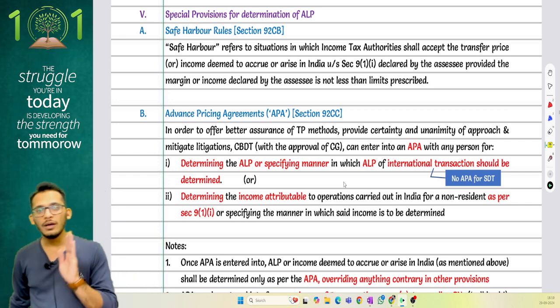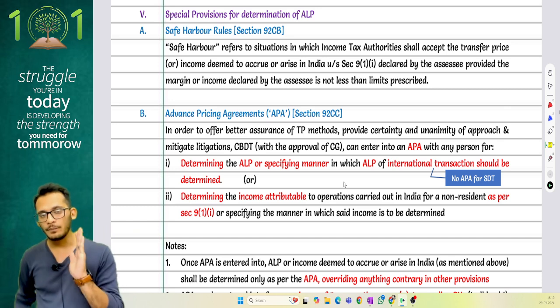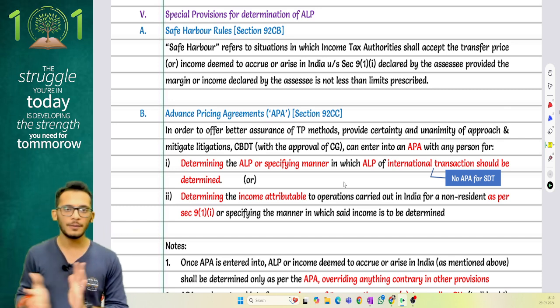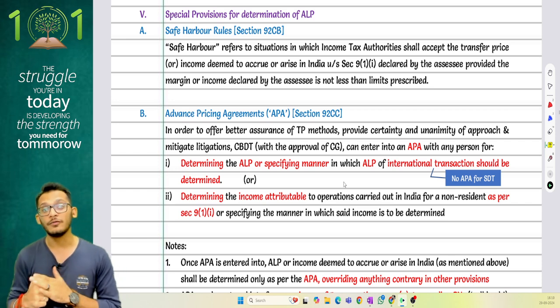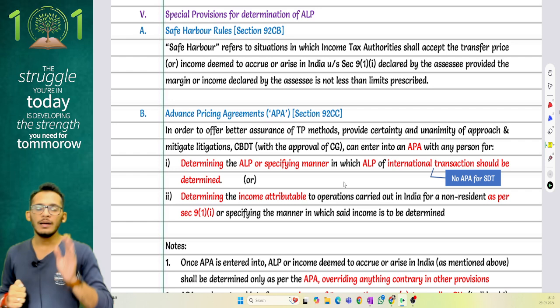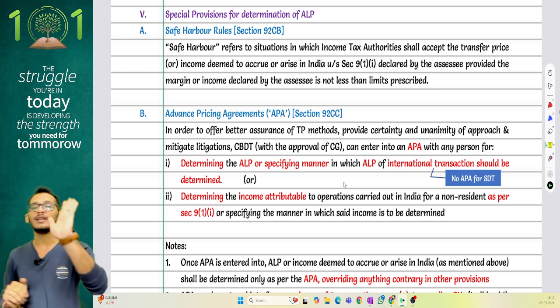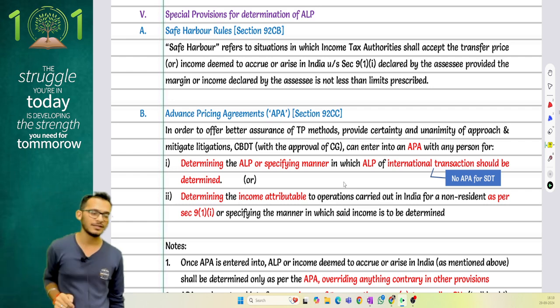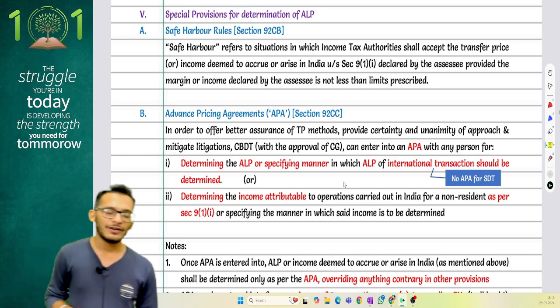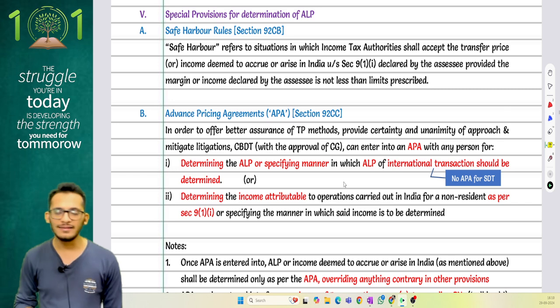If you do so, the agreement which you get after approval by CBDT will become binding on your officer. Meaning if you ensure that you satisfy this much, the officer cannot come and question you. This is called an advance pricing agreement.